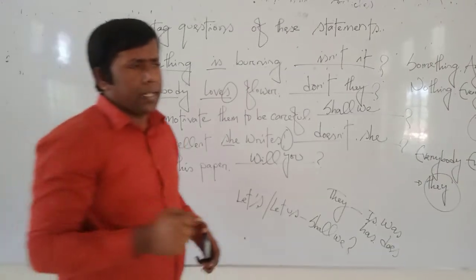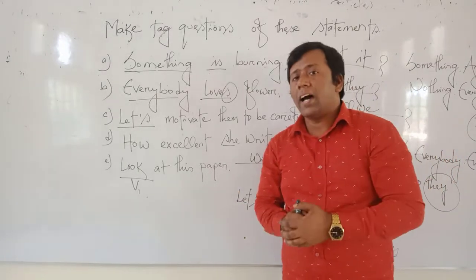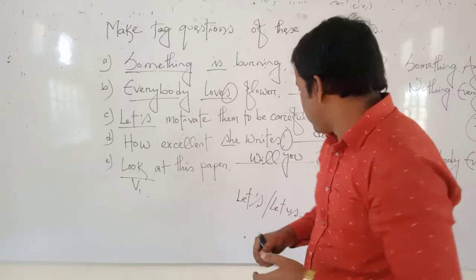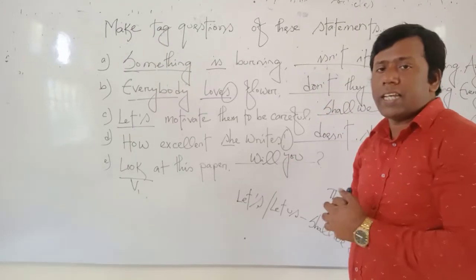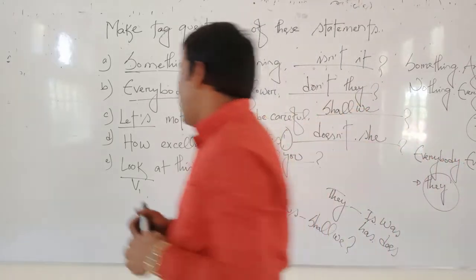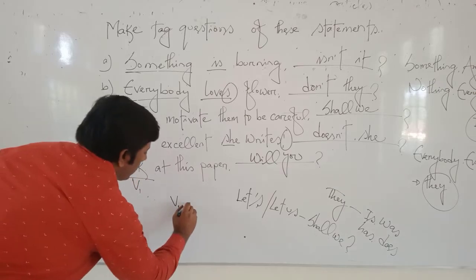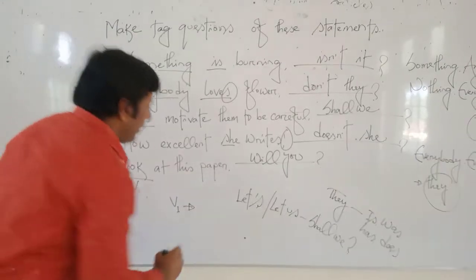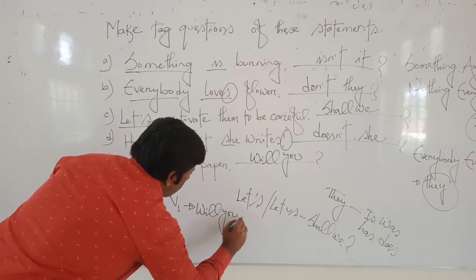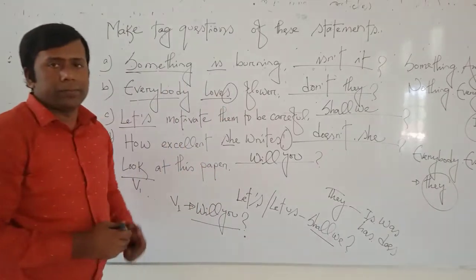Dear students, remember that if your sentence starts with a verb's present form, that time you have to use will you in your tag word. Or in a very short way, I should write V1. If your sentence starts with V1, that time you have to use will you as the answer of the tag word.